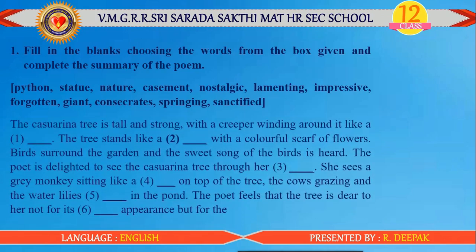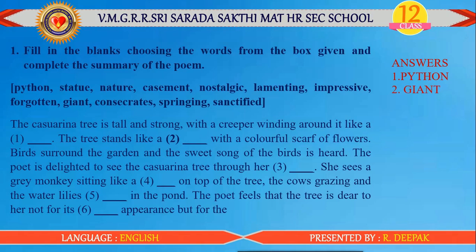The first one, the casuarina tree is tall and strong with a creeper winding around it like a dash. Can you guess the answer? Answer is Python. Second one, the tree stands like a dash with a colorful scarf of flowers. Answer is giant. Third one, birds surround the garden and the sweet song of the bird is heard.